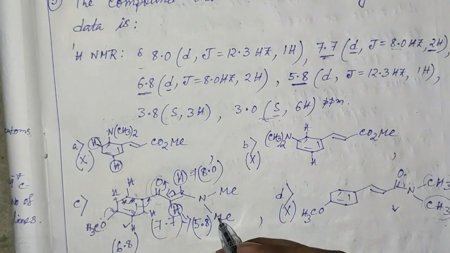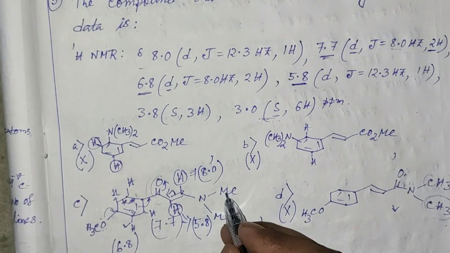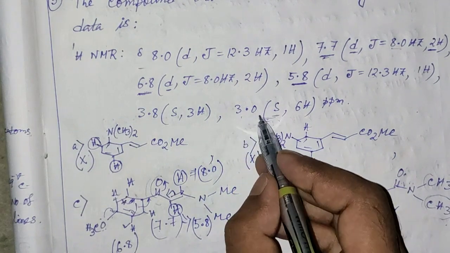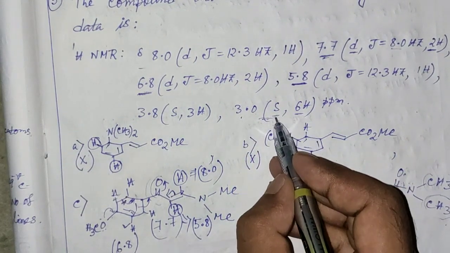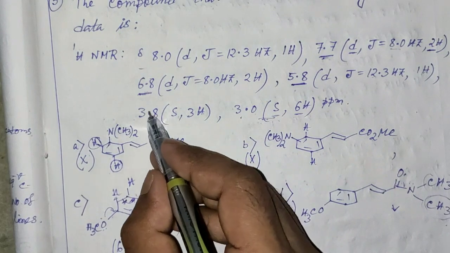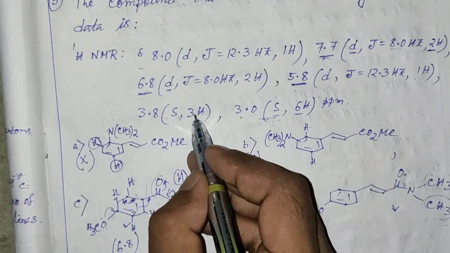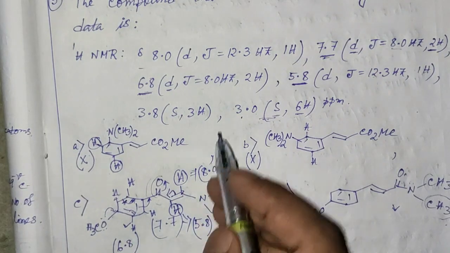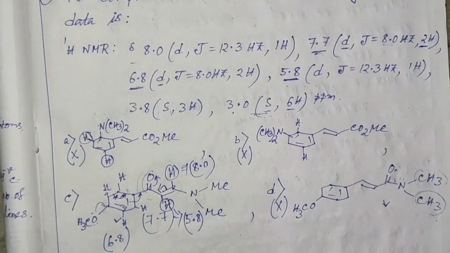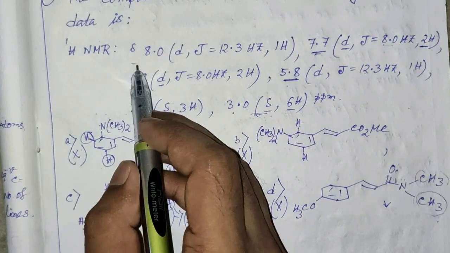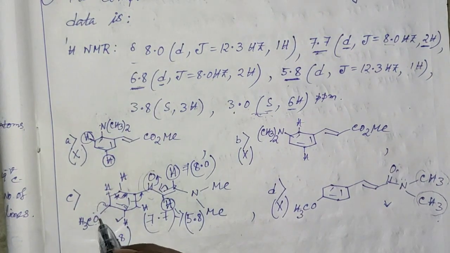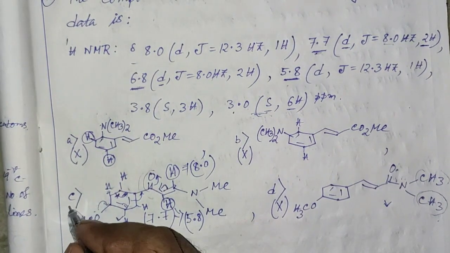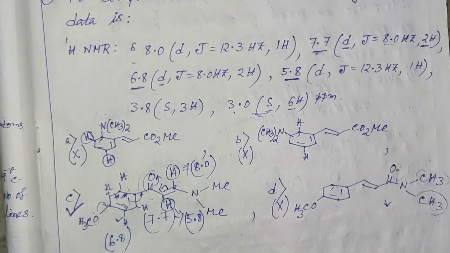These two methyls will be equivalent and appear at 3.0 for 6 hydrogen atoms as a singlet, and 3.8 singlet for 3 hydrogen atoms will correspond to this OMe group. So from this delta value in 1H NMR, we can say that the correct structure is option C.